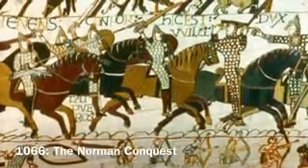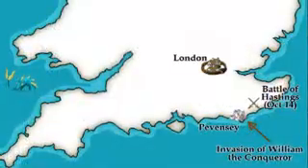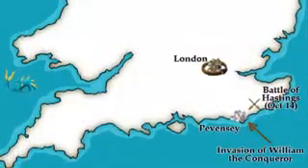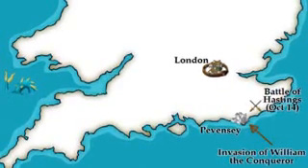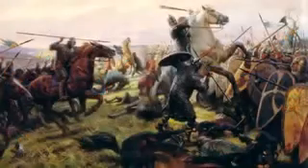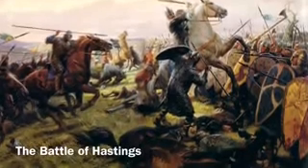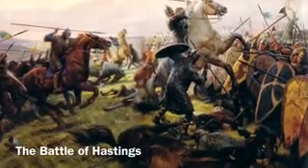King Edward has died, and Harold has been crowned King of England. But then the Norman King William invaded Britain. The Battle of Hastings. This battle, which took place in 1066, is one of the most famous events in British history.